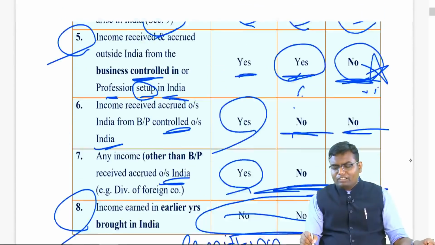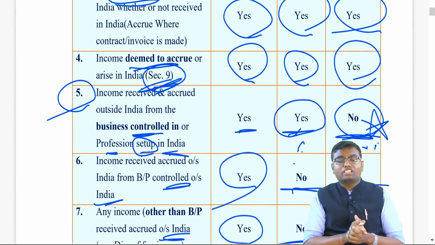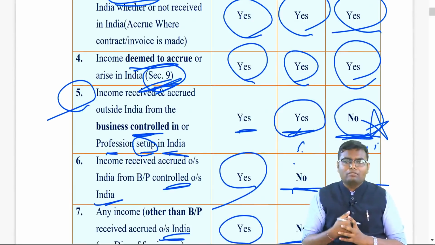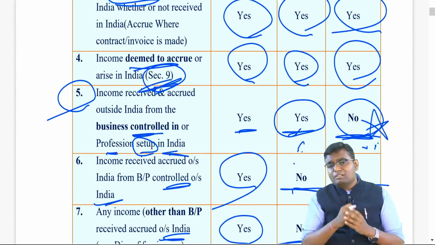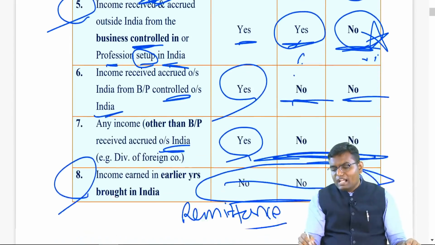Only one point is left out in this chapter to understand, what is section number 9, deemed to accrue in India. Whatever I am going to share, if these cases are there, those incomes will be taxable to all the three categories: R&OR, RBNOR and NR.